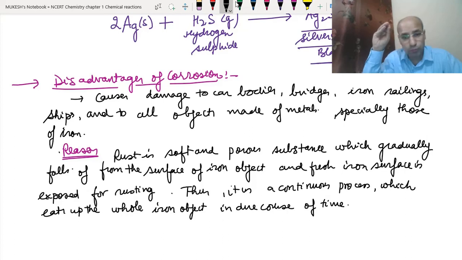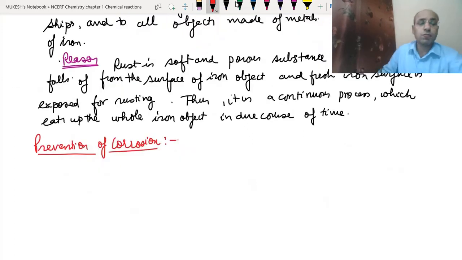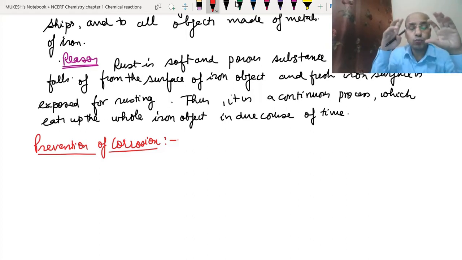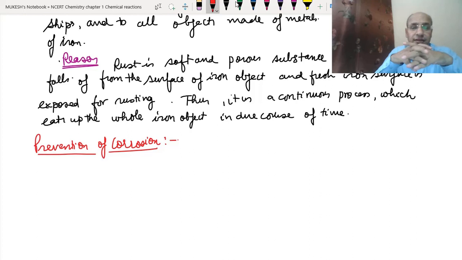Now how do we prevent corrosion? We will now study the prevention of corrosion. The best way to prevent corrosion is not to have either oxygen or water vapor in contact with the iron articles.